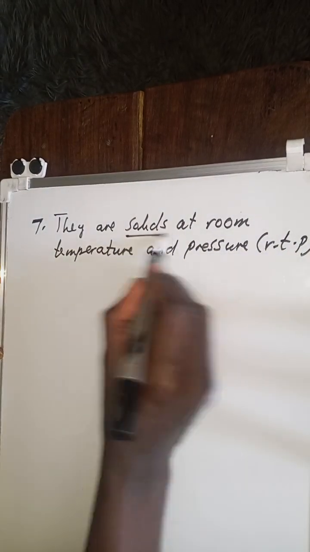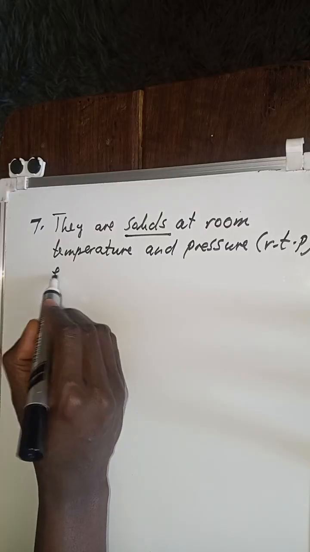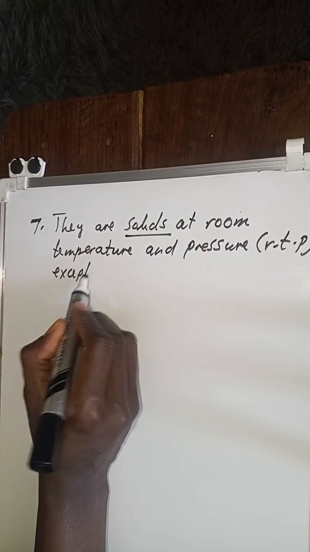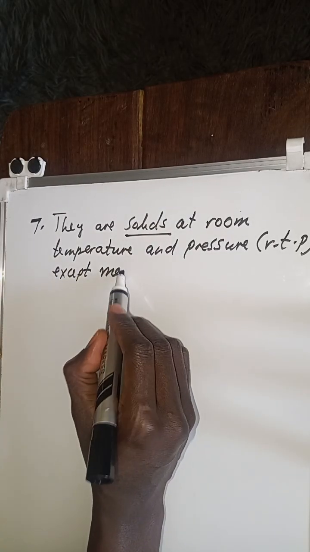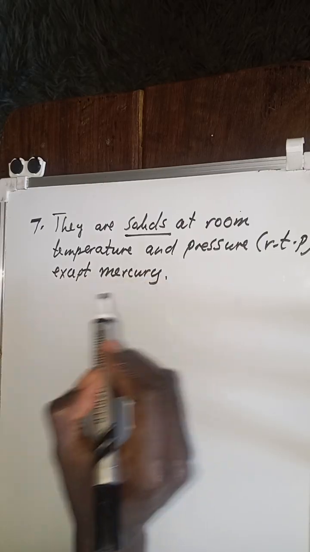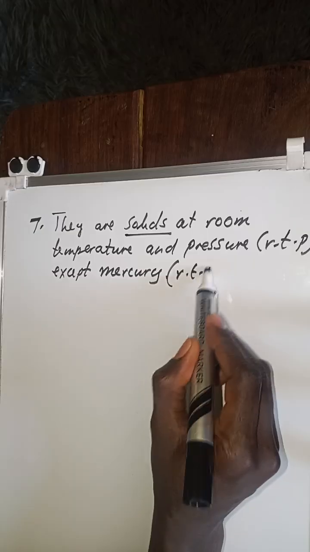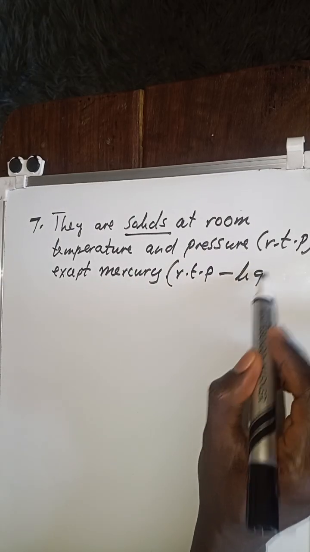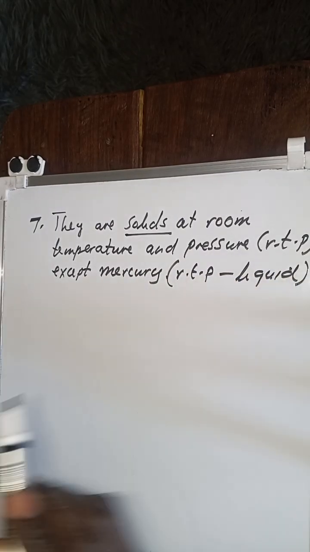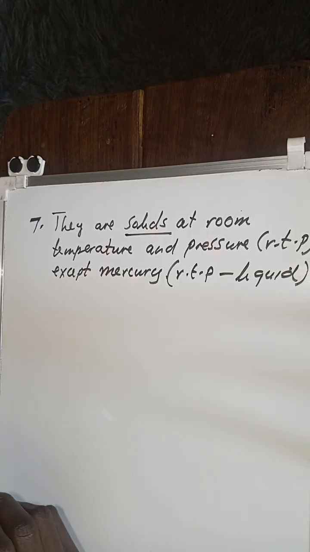So at RTP, metals are usually solids, except one, which is mercury. Mercury is normally a liquid at RTP. So basically, these are some of the properties that you need to remember about metals.